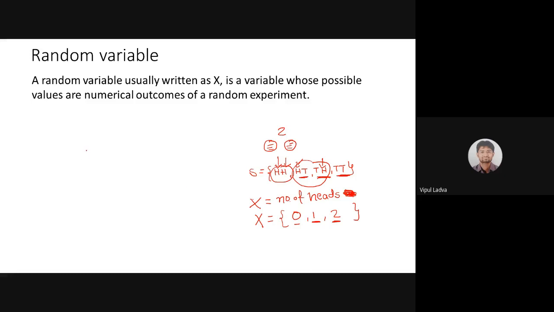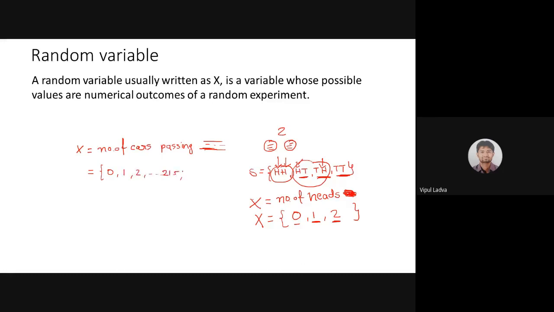It is totally okay if I define my random variable as the number of cars passing on the road. Forget about the experiment, but let me define a random variable like this: number of cars passing on the road. In such a case, X can take values. For some suitable interval, I am counting cars. Maybe no car passes, 0, or 1 passes, or 2 pass, or even 215 pass.